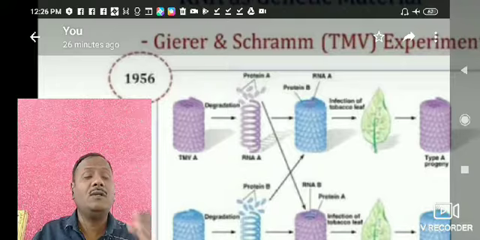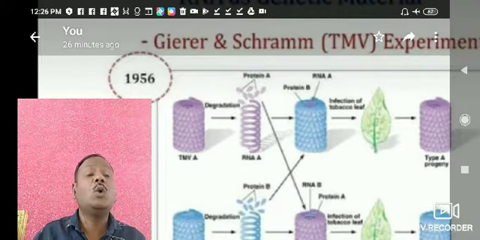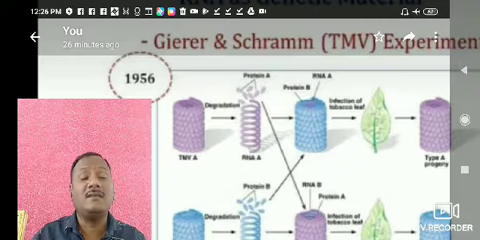Whenever we change the proteins, there is no change, because the RNA remains.